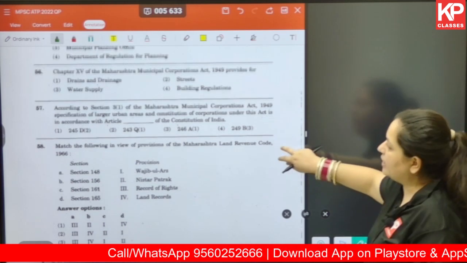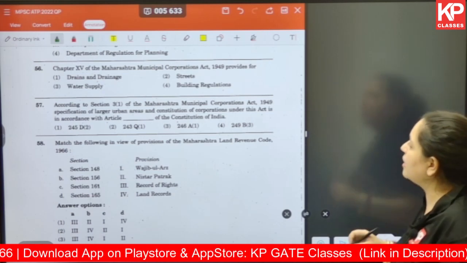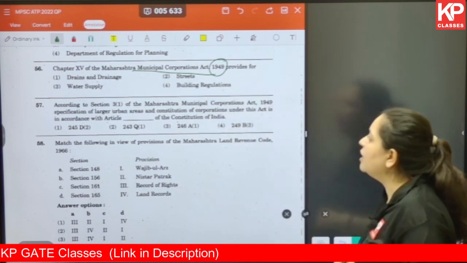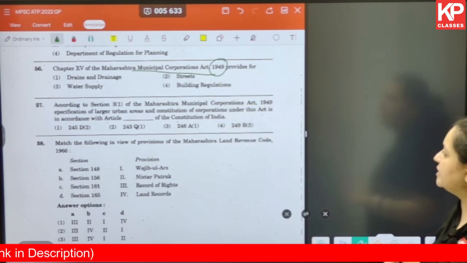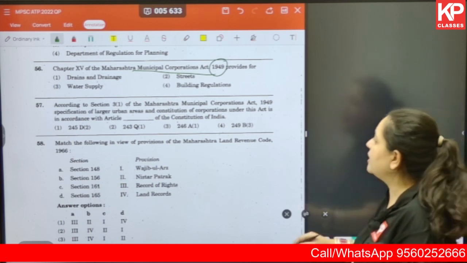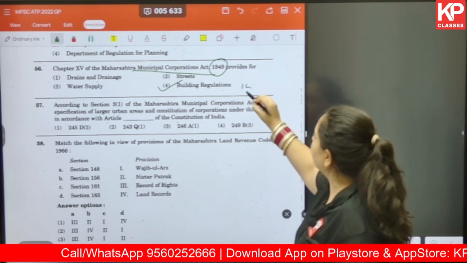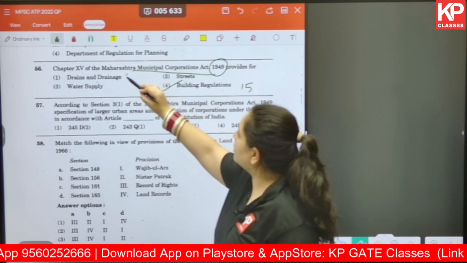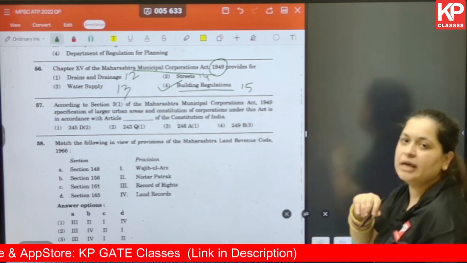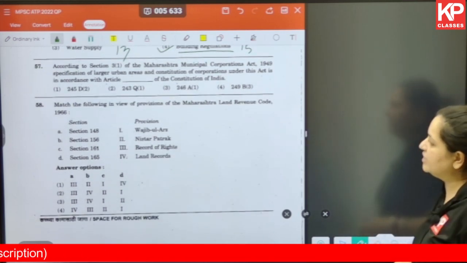Okay, coming to the next one, question number 54. Chapter 15 of Maharashtra Municipal Corporations Act of 1949 provides for what? Drains and drainage, streets, water supply, or building regulation. The answer for us is option number 4, building regulation. This is chapter 15. Okay, this is chapter 12, chapter 13, chapter 14, and finally buildings regulation in chapter number 15. It's been mentioned.